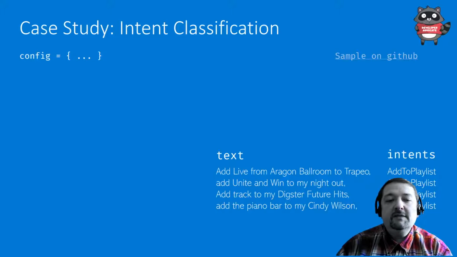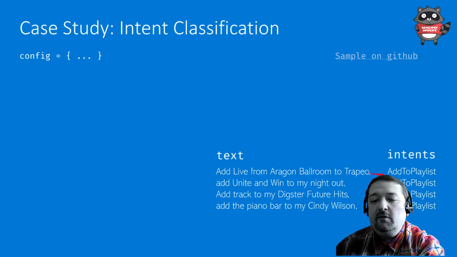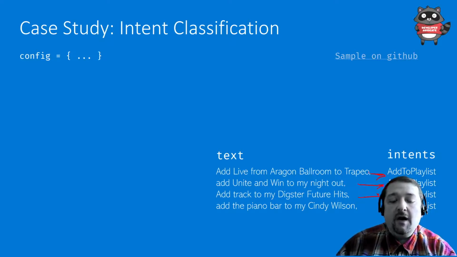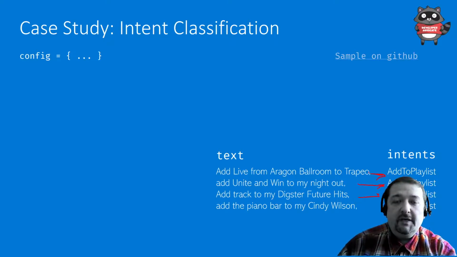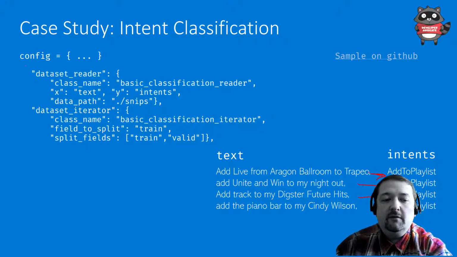So here is the way a config file is defined. Suppose I'm using the simplest problem, intent classification. So I have some input phrases and I want to match those phrases with some intents. So how would the config file look like? It would be a JSON file. The first section would specify where to take the data from. So I would say dataset reader, and I want basic classification reader.